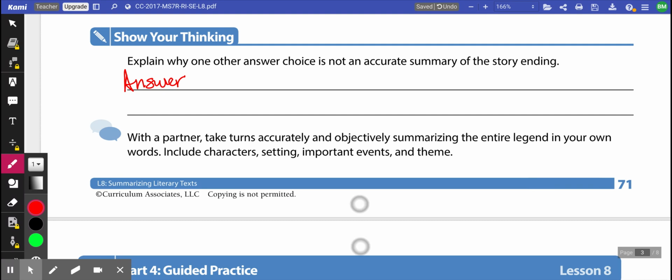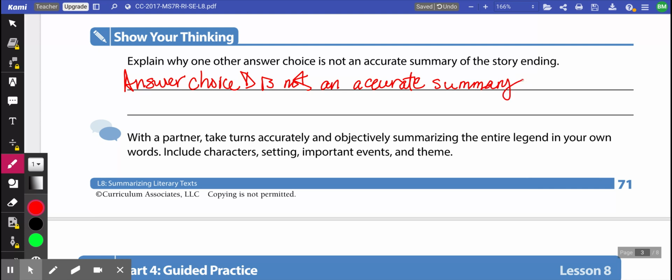So answer choice D is not an accurate summary. Sorry, guys.